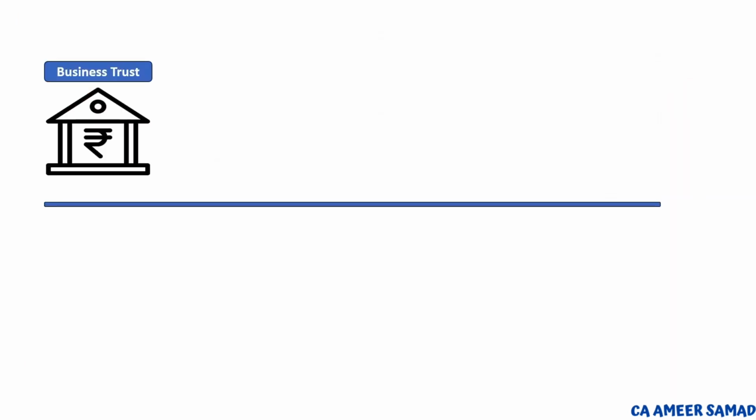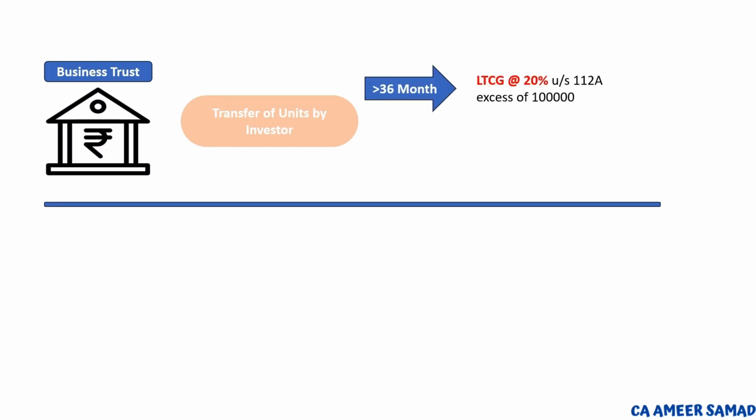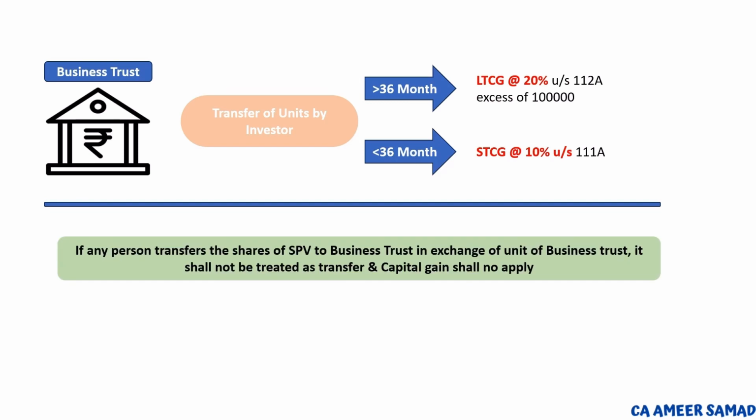If the owner of a unit of the business trust wishes to transfer it, then capital gain may arise. If the period of holding is more than 36 months and STT is paid, then long-term capital gain at the rate of 20% in excess of 1 lakh is applicable under section 112A, and if it is less than 36 months, then 15% under section 111A would be applicable.